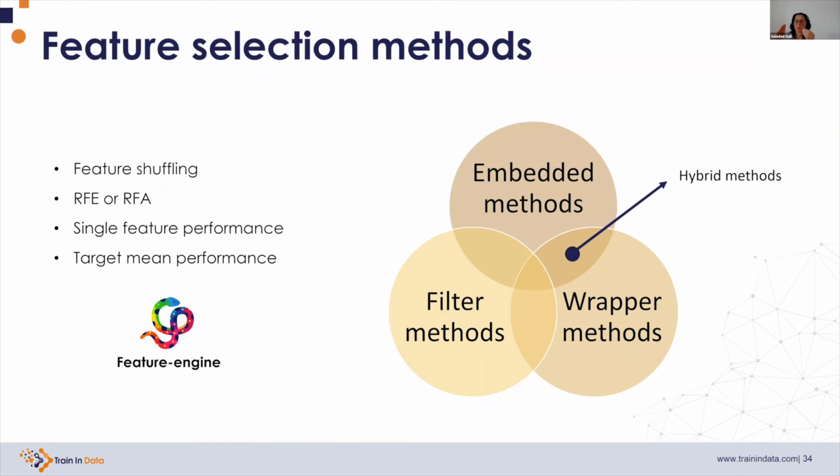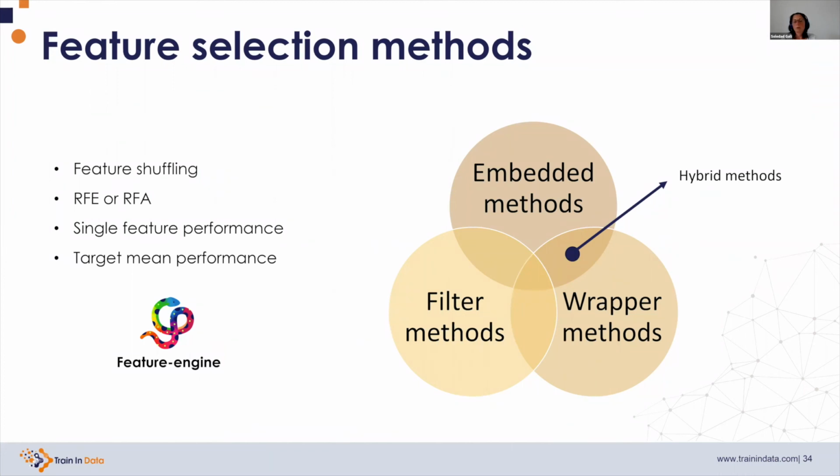We inform which features we want to improve with the importance of the feature that we derived from a decision tree, for example. We can also train models with just one feature. So if we have 10 features, we create, for example, 10 decision trees, and then we obtain the performance of those 10 decision trees, and then we select the features that determine the highest performing algorithms. This is also supported by Feature Engine in the single feature performance transformer.